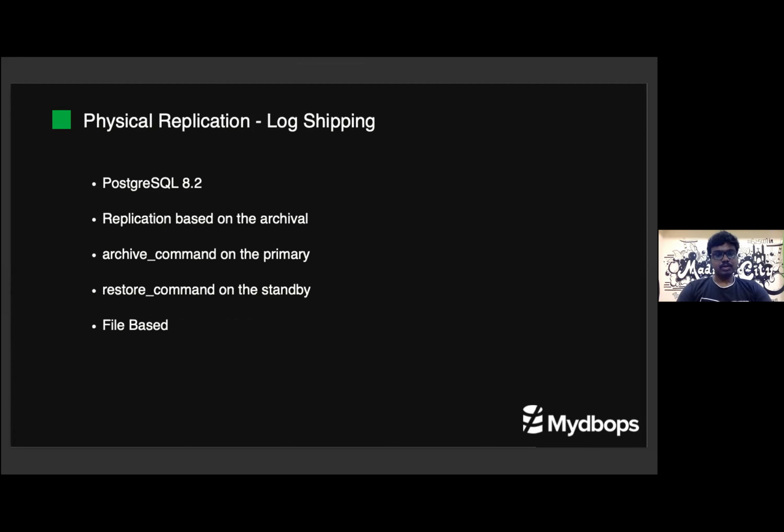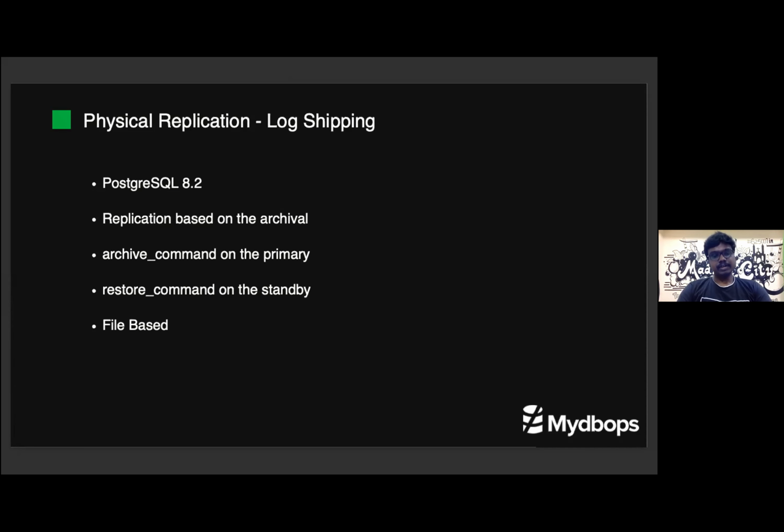So the first one is log shipping. It is available from Postgres version 8.2 itself. If we want to configure replication based on log shipping, we need to configure WAL archival on the Postgres server. If we don't have WAL archive configured, it is not possible to perform log shipping. So archive should be enabled and archive command should be configured on our primary server.